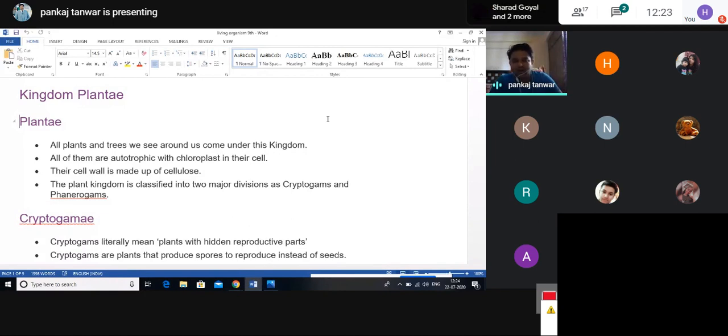In case of plants, the cell wall is dead because it is made up of cellulose. Cellulose is not dissolved in water, and the water does not cross the structure of cellulose. That's why the outer part of the cellulose is dead.